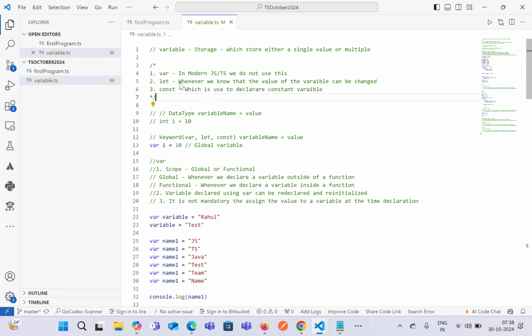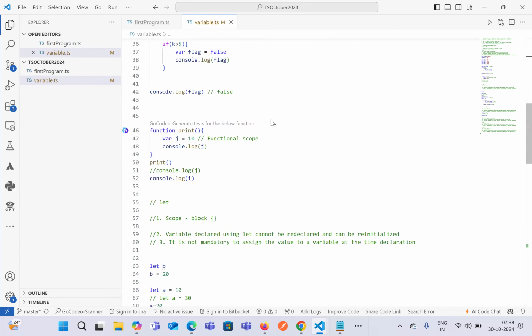Whenever we know that the value of the variable can change in the program or script, we can use the let keyword to declare a variable. But if we know that the value will always be constant, at that point of time, we can use const as a keyword to declare a variable. This is similar in both JavaScript and TypeScript.